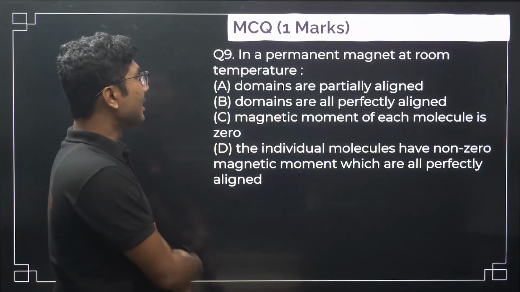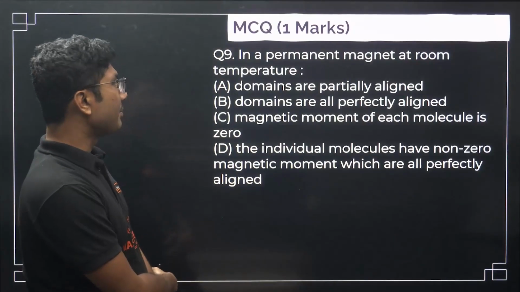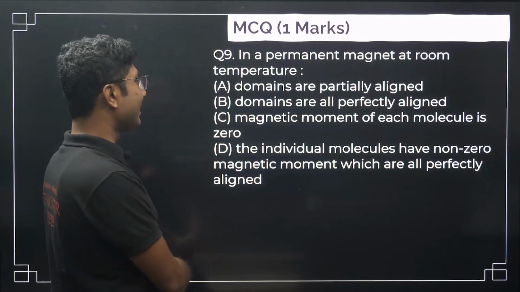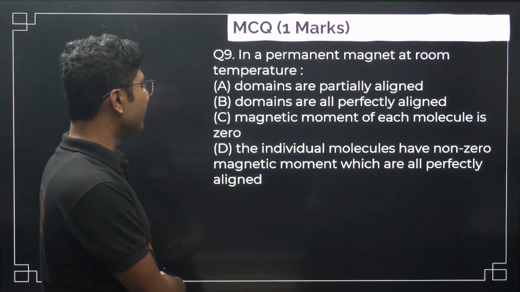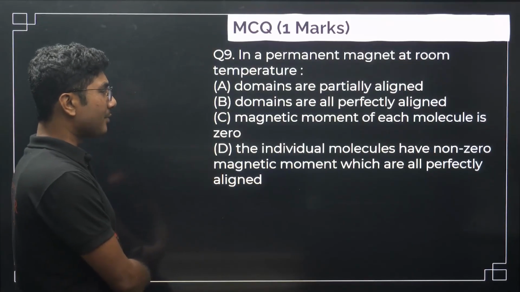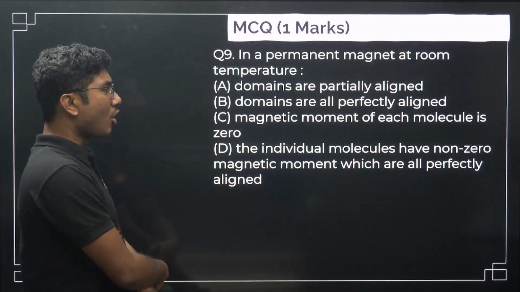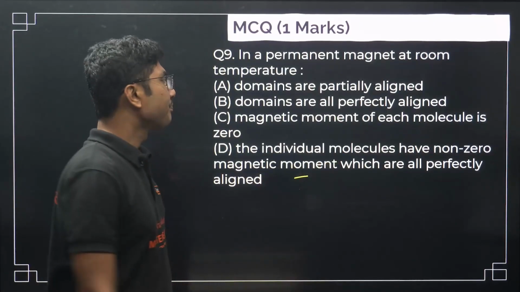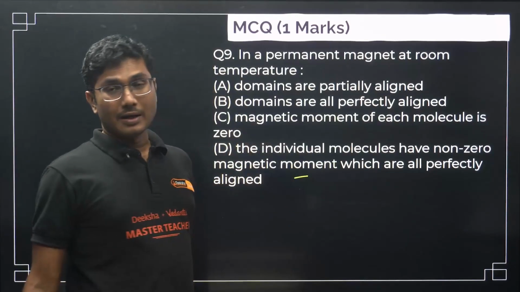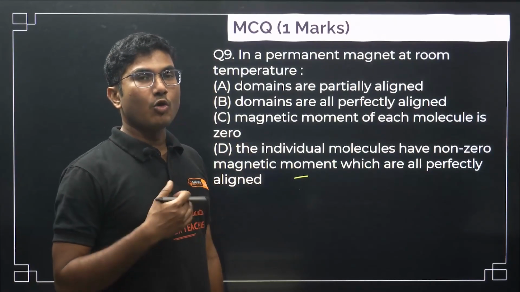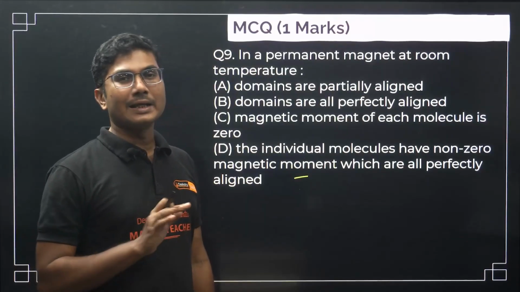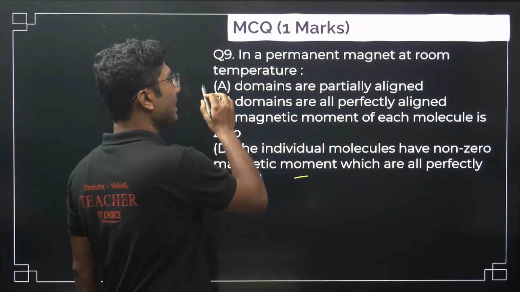Next, in a permanent magnet at room temperature, domains are partially aligned, domains are all perfectly aligned, magnetic moment of each molecule is 0, the individual molecules have non-zero magnetic moment which are all perfectly aligned. So this is basically talking about domains only, right? So in a permanent magnet, domains do not align perfectly, they do align but not perfectly, they align partially.